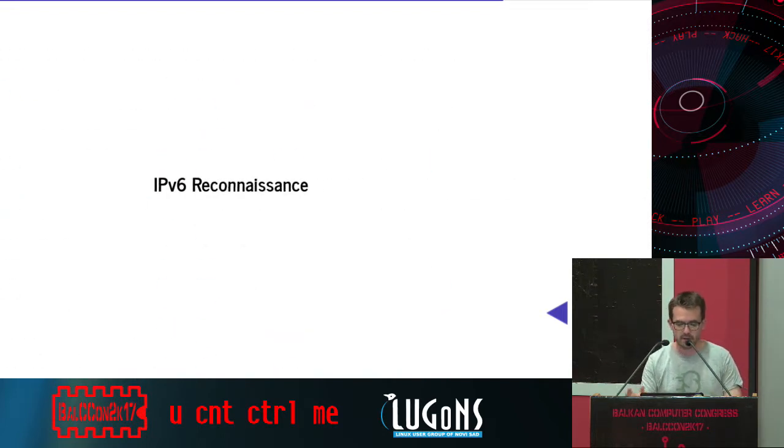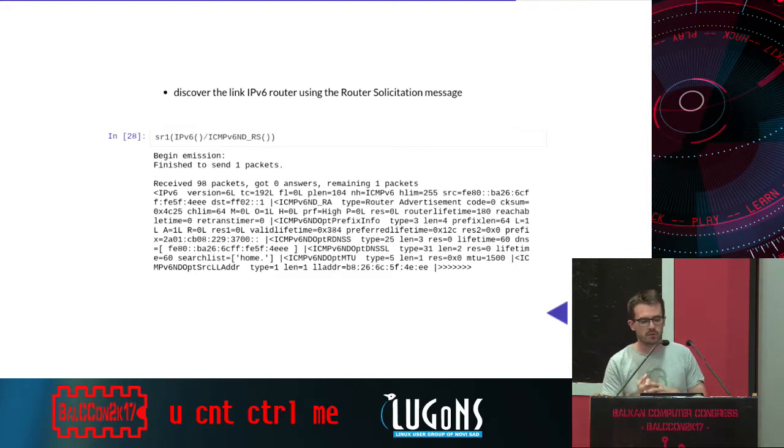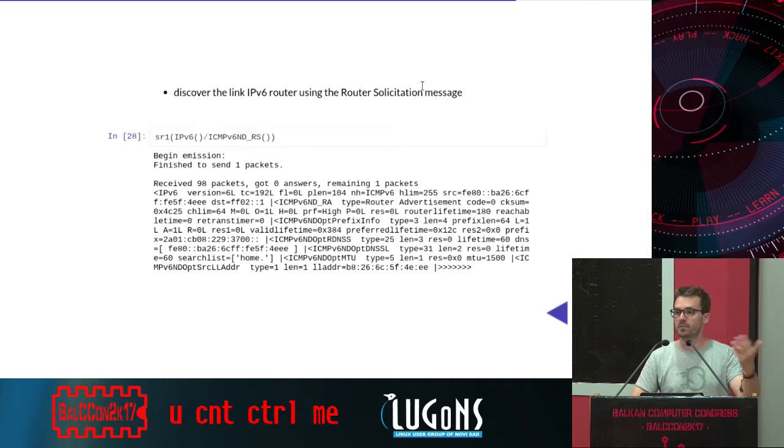IPv6, so Skype has had IPv6 support for 10 years, I guess. This one is a bit tricky. With IPv6, there are many things you can do to discover hosts on the network, and there is one message called router solicitation. On IPv6, you don't have DHCP, you have something called router advertisement and router solicitation. If a laptop, any computer, sends a router solicitation, the router on the link will send back a router advertisement message. So by sending this router solicitation, I'm able to discover IPv6 routers on the link.